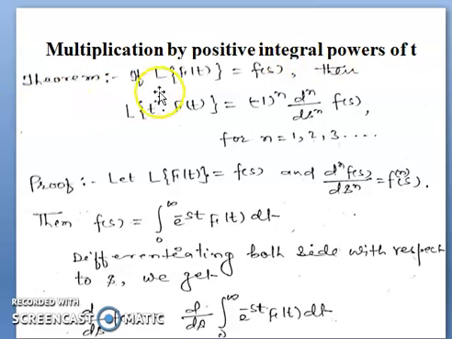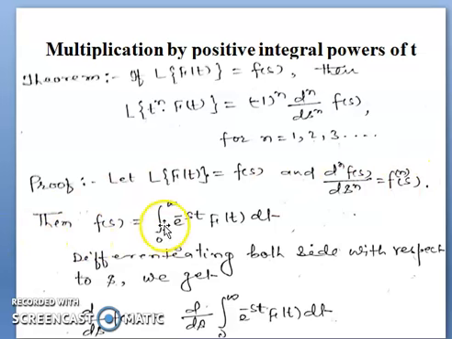The statement of the theorem is: if L of f(t) equals F(s), then L of t to the power n f(t) equals (-1) to the power n d to the power n divided by ds to the power n of F(s), for n equal to 1 to 3. Now proof of the theorem. Let L of f(t) equal F(s) and d to the power n of F(s) divided by ds to the power n equal to F to the power n of s.